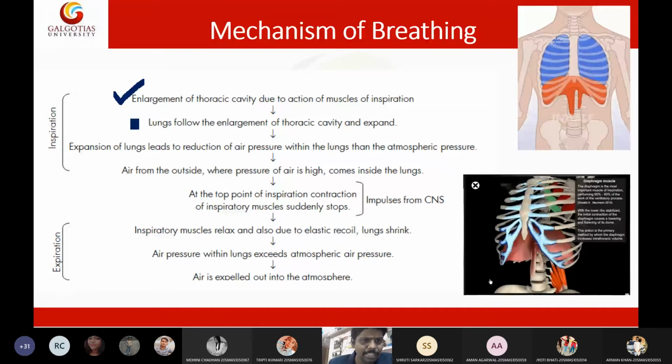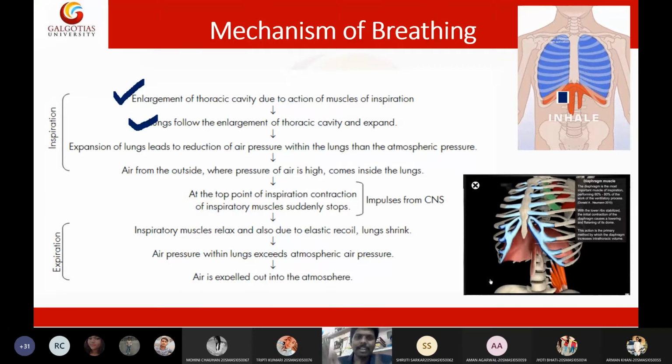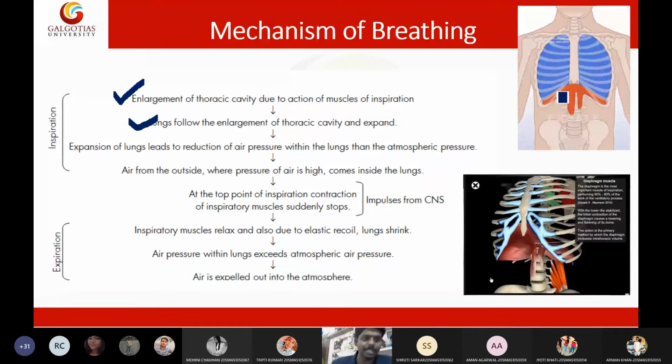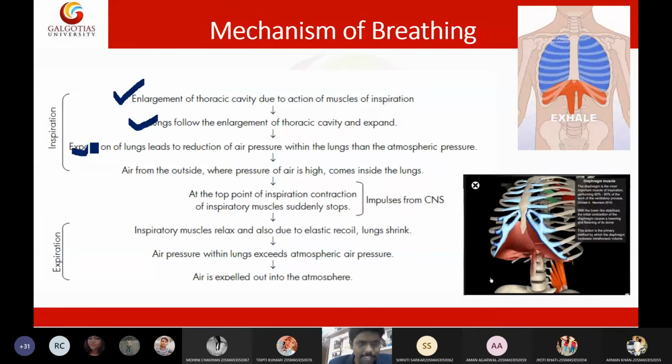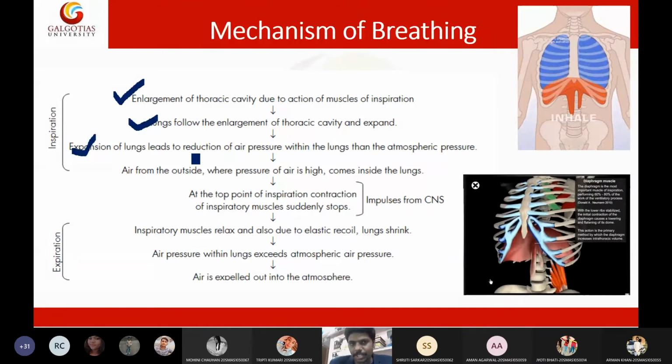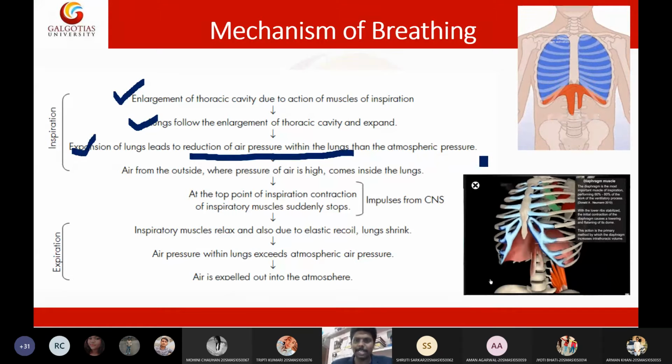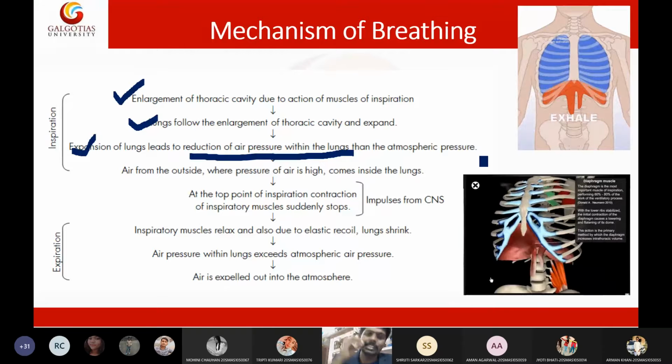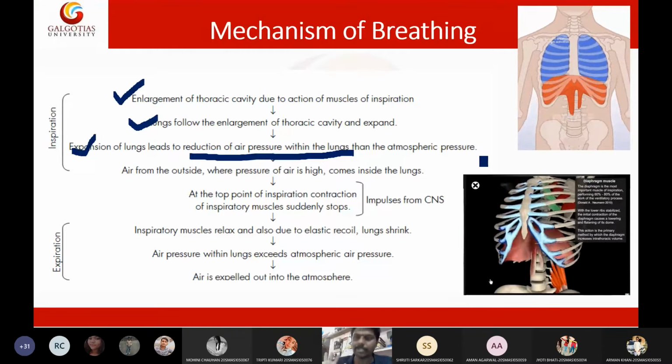Then the second one is that the lungs follow the enlargement of the thoracic cavity and expand. The lungs will become larger. After lung expansion, as I said, the internal surface area inside the lungs will increase, and that eventually results in decreased air pressure. So expansion of the lungs leads to reduction of air pressure within the lungs compared to the atmospheric pressure. Compared to outside pressure, the pressure inside the lungs will be decreased because of this expansion of the lungs.